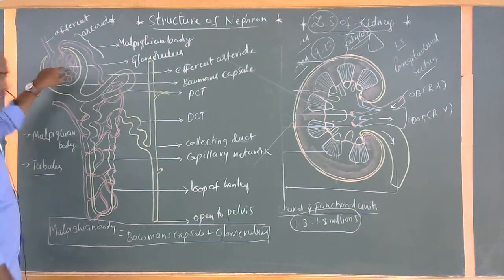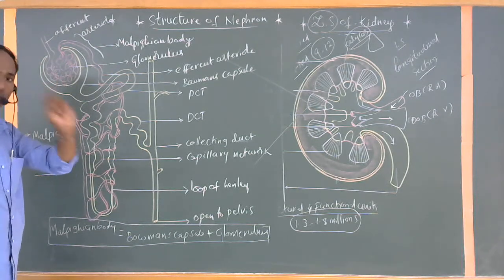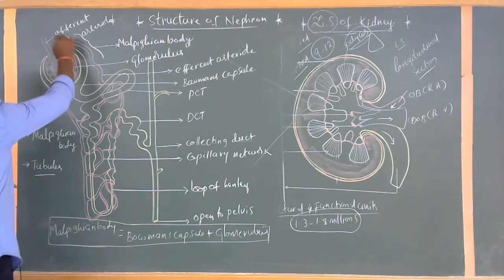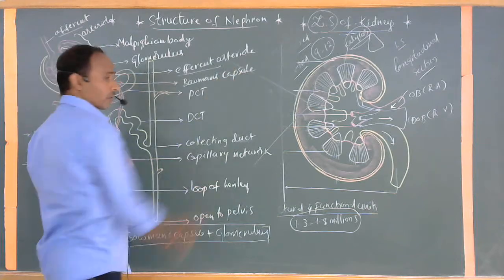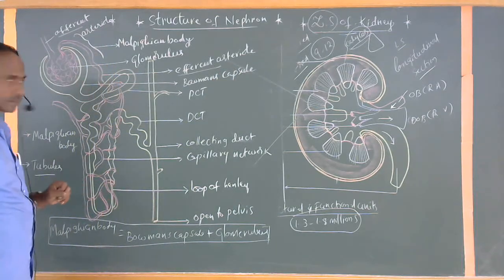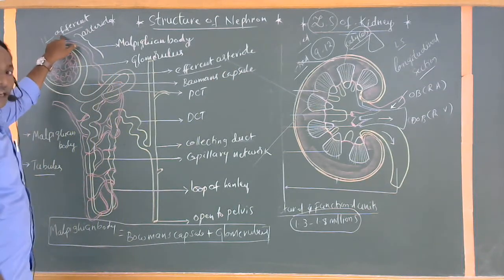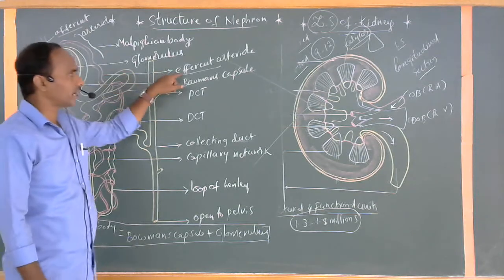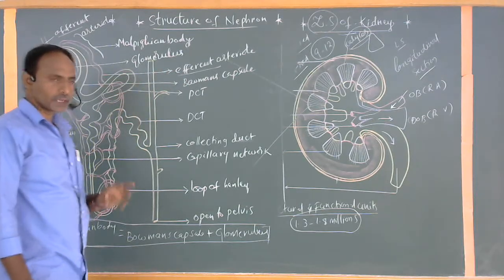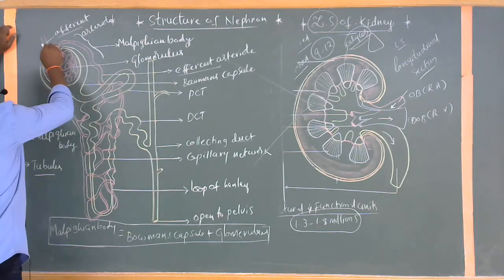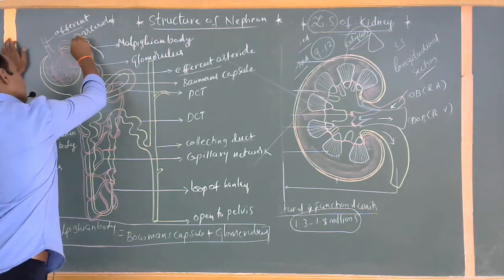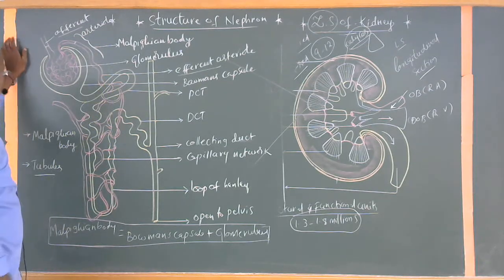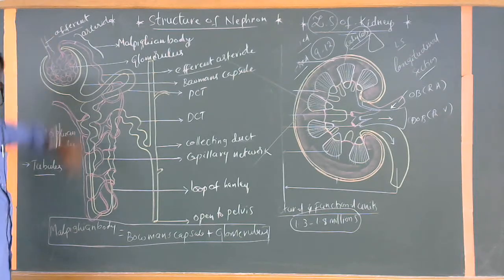The glomerulus is the combination of two kinds of blood vessels, commonly called afferent arteriole and efferent arteriole. Pronunciation is the same for both. This is the afferent arteriole, and this is the efferent arteriole. The diameter of the afferent arteriole is larger. The diameter of the efferent arteriole is smaller, because the efferent arteriole has a great pressure.